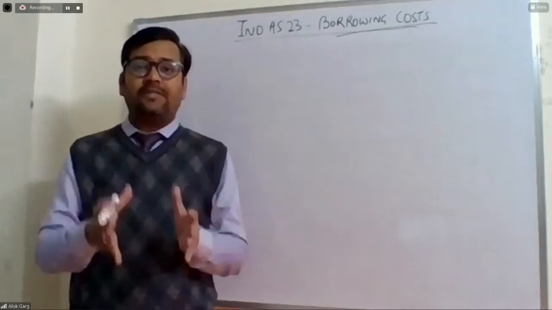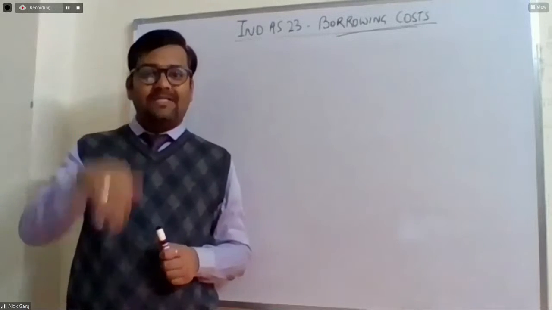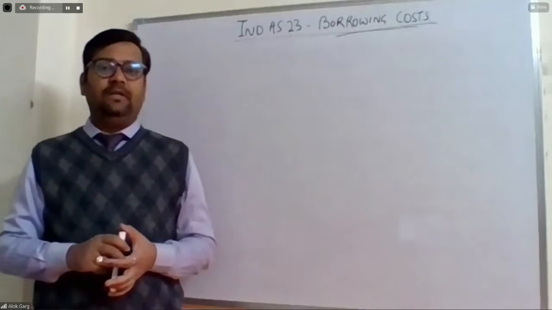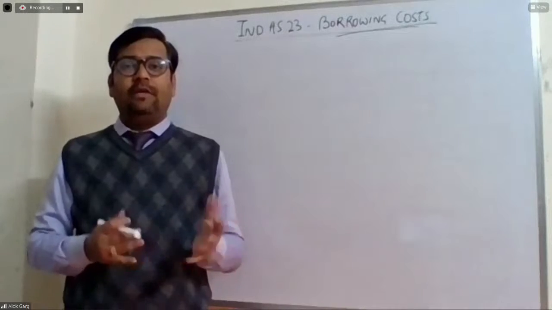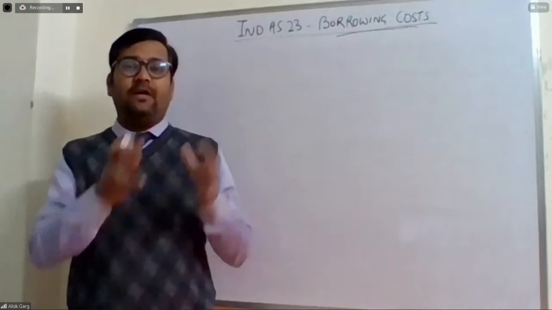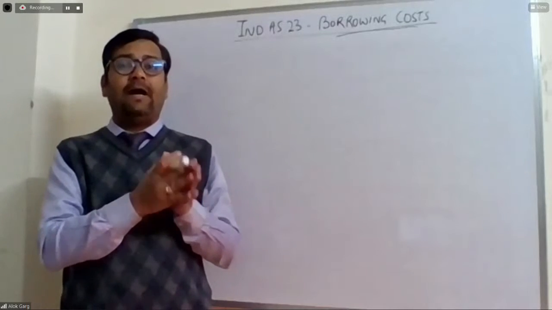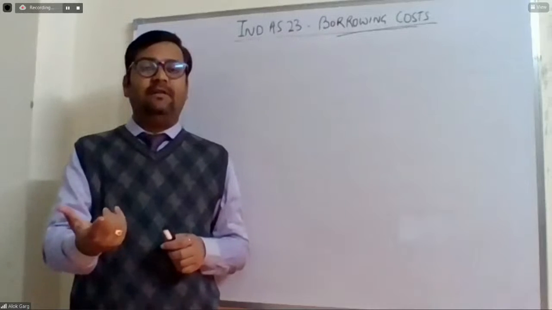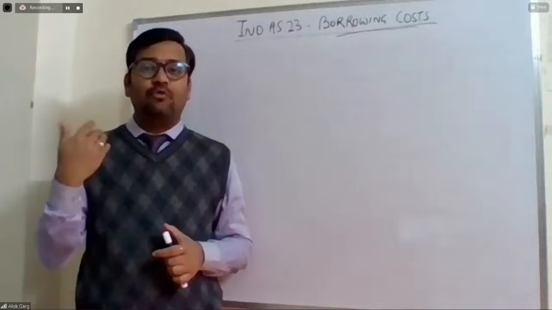This standard talks about borrowings incurred on such assets, like property, plant and equipment, intangible assets, investment property, inventory. If borrowing has been incurred on such assets, then that borrowing cost will be capitalized as part of that asset if some conditions are met. We will discuss those conditions.